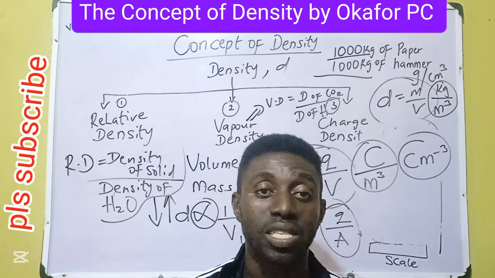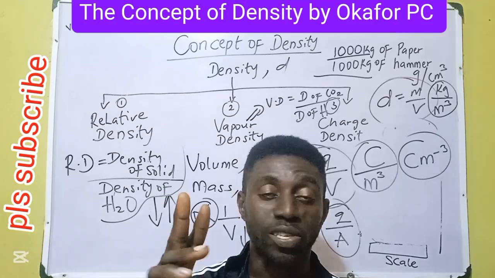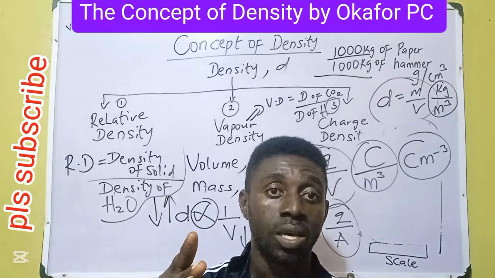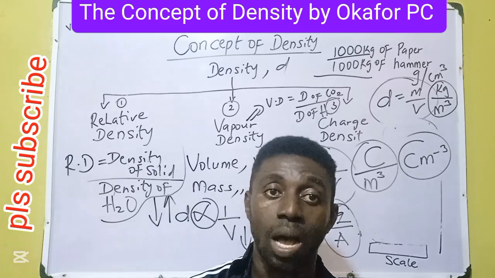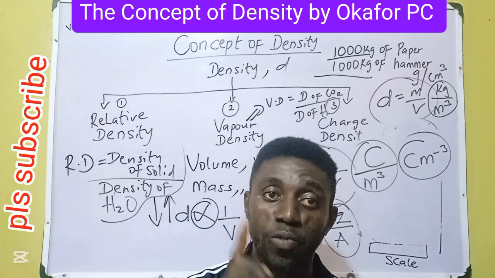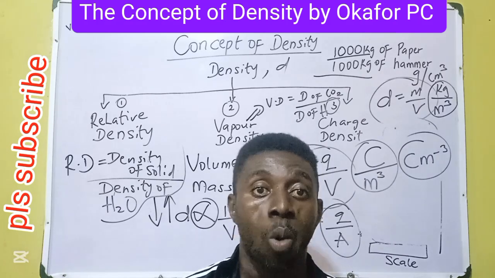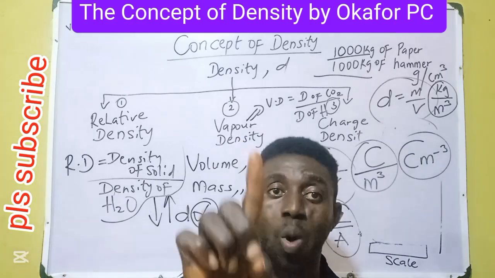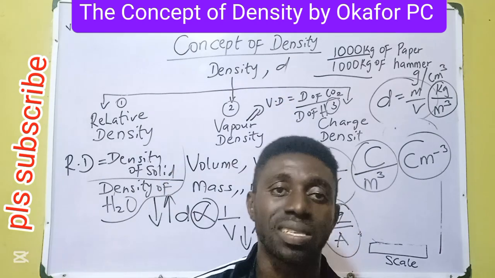We have different kinds of density. Relative density makes comparison of solids or liquids with respect to the density of water. It tells us what sinks and what floats on water. For something to float, it must be less than 1. For something to sink, it is greater than 1. When we have relative density 1, it means that the density of the solid or liquid is the same as density of water.